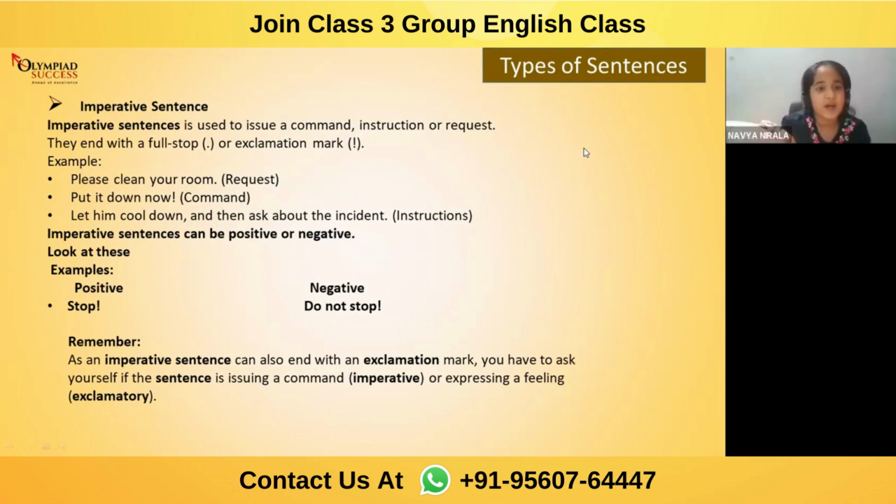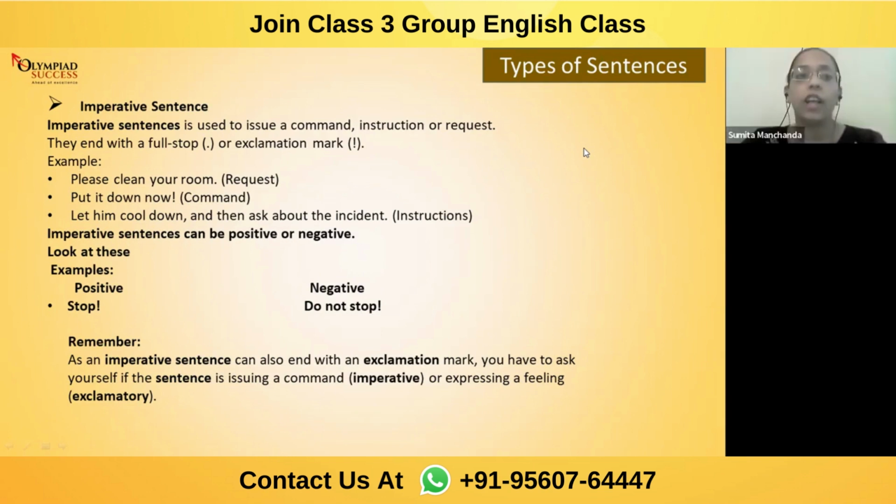Ma'am, I am not able to understand imperative sentence. Okay. Navya, if I'm saying, Shant! If I'm saying, please don't do this. So Navya, am I ordering you or am I advising you or am I requesting you? Requesting me. Request. Which word help you to understand I'm requesting you? Please. Okay. So yes, imperative sentence are of three types. One is request, one is command, and the third one is instruction, or you may say advice.